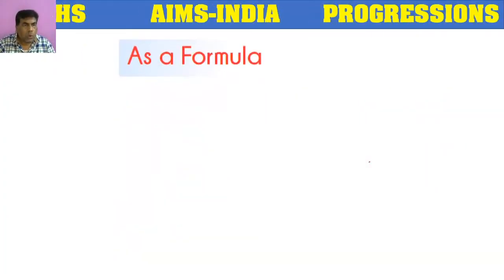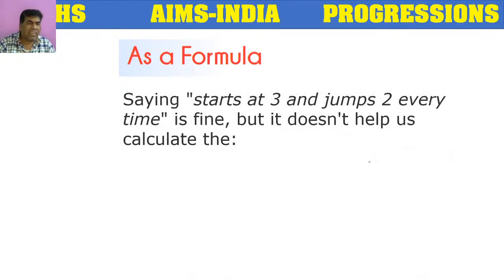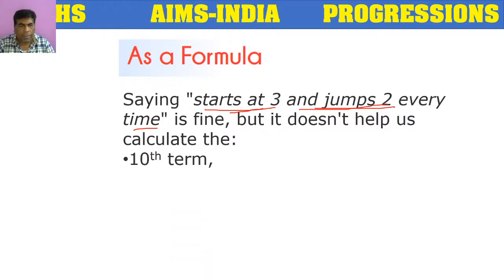But the rule we have to write as a formula. The rule to be written as a formula. Because in words what we are telling is starts at 3 and jumps 2 every time. Like that we are telling. Same words we have to represent as a formula.